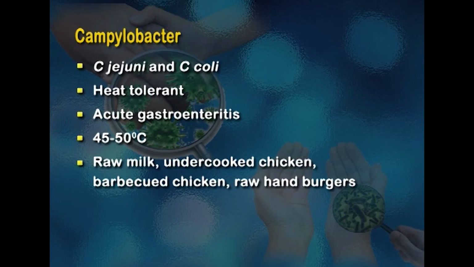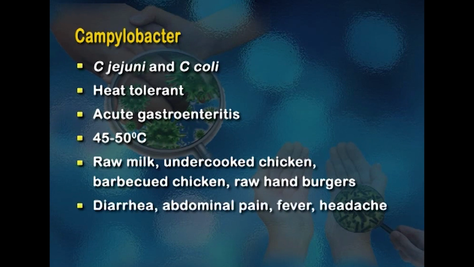The foods which are subject to attack by Campylobacter are raw milk, undercooked chicken, pasteurized contaminated milk, barbecued chicken and raw hamburgers. And the signs and symptoms of Campylobacter infection are usually diarrhea, abdominal pain, sometimes fever, headache, etc. The incubation period may be 2 to 3 days.